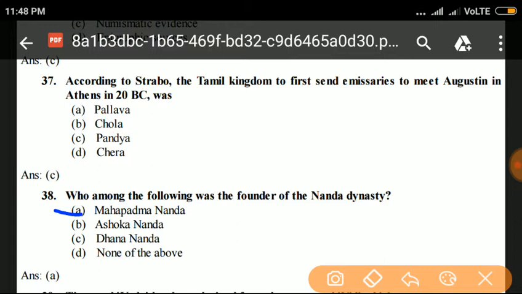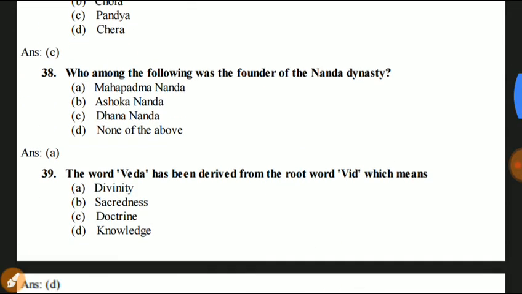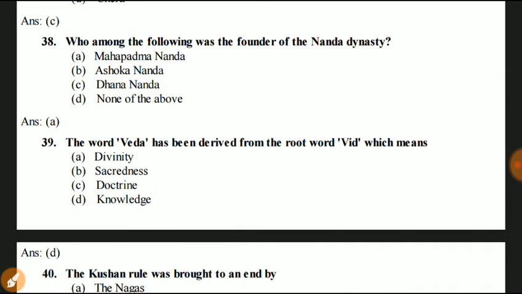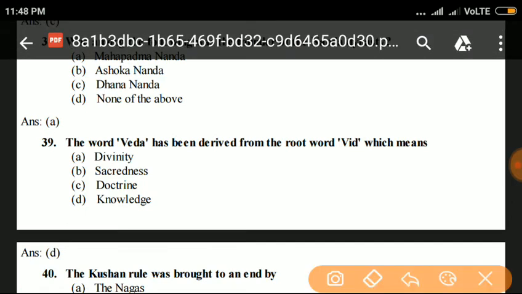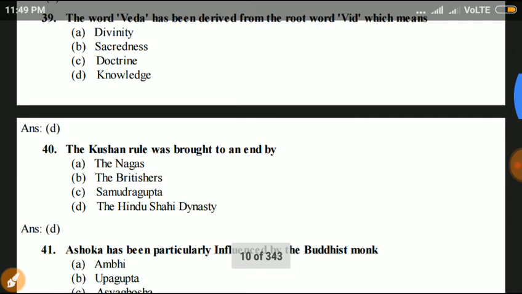Mahapadmananda is the answer. Mahapadmananda is the founder of the Nanda dynasty. Question number 39. The word Veda has been derived from the root word Ved, which means knowledge.